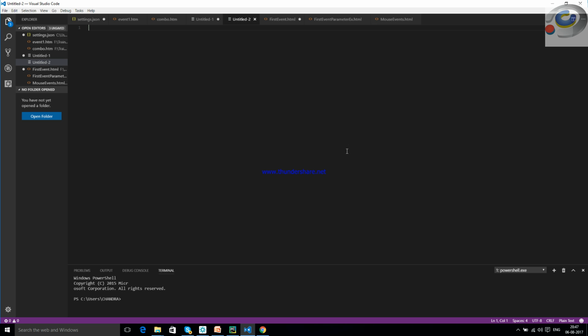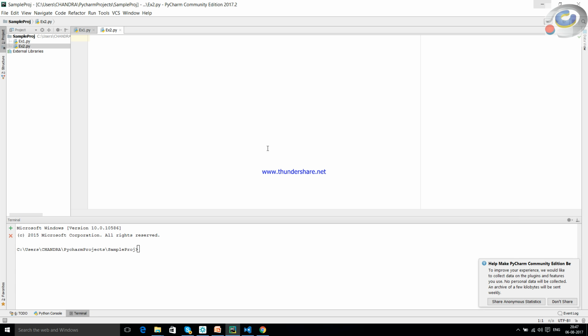Python is very strict on indentation. It's a wonderful language which indents. Whatever statements we write have to be indented. But that's not the case with Java or .NET. Python is very strict on it. Unfortunately, Microsoft's Visual Studio Code doesn't give any of the syntax support that we need for Python. It's just an editor that we can write with. But PyCharm can quite comfortably give us support for the entire syntax of Python.